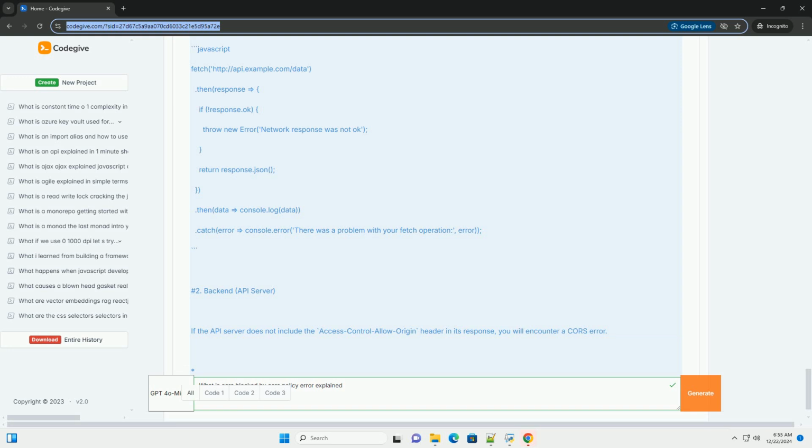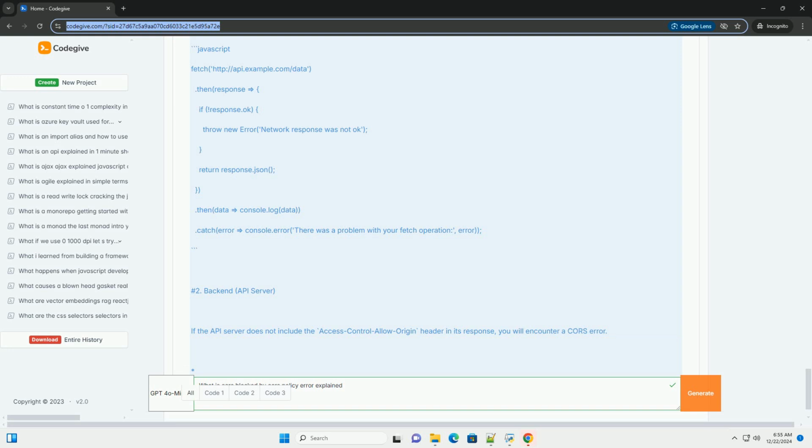not configured properly. By understanding how CORS works and how to implement it correctly, you can avoid CORS-related issues in your web applications. Always remember to restrict CORS to specific origins in production to enhance security.